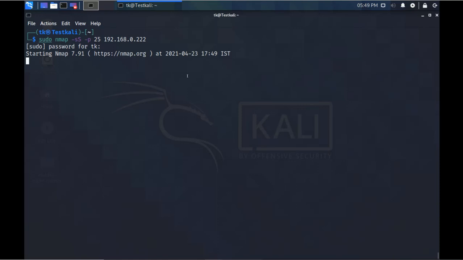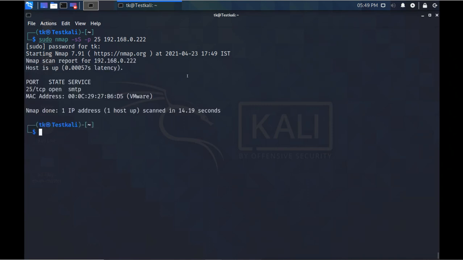So it is going to check whether port number 25 is there or not, and port number 25 means SMTP. If port number 25 is there, that means SMTP is there. So we can see here that port number 25 of TCP is there, and that means SMTP is enabled.